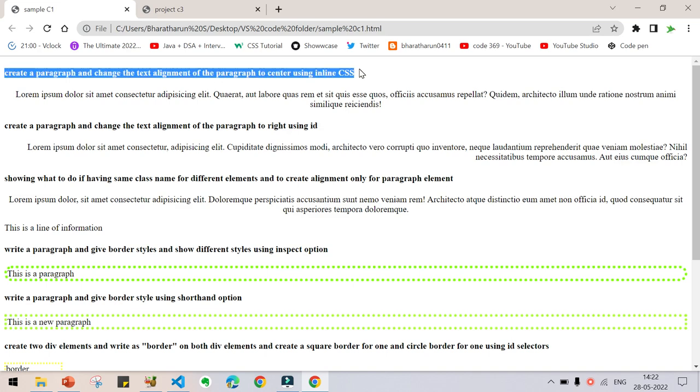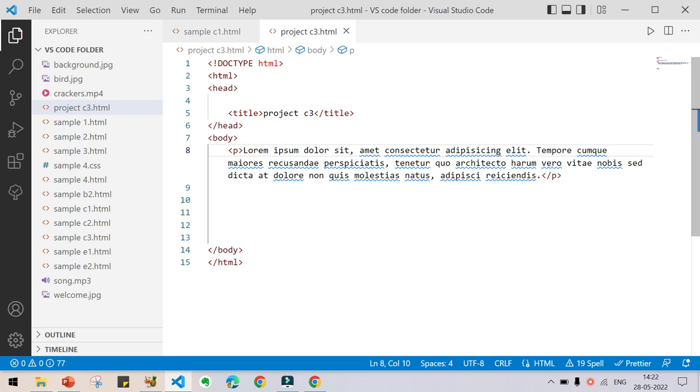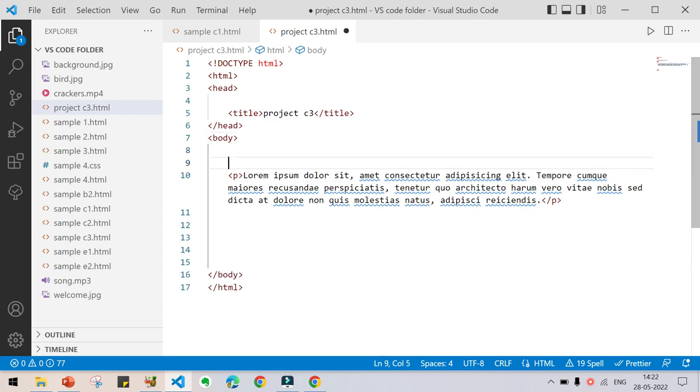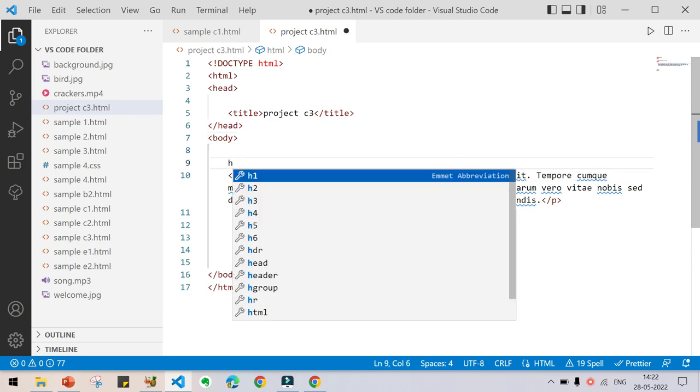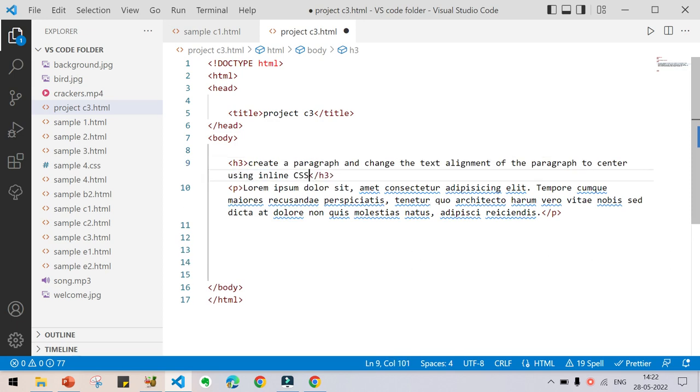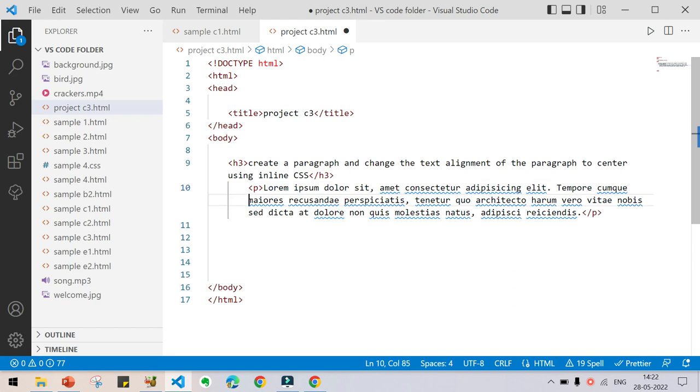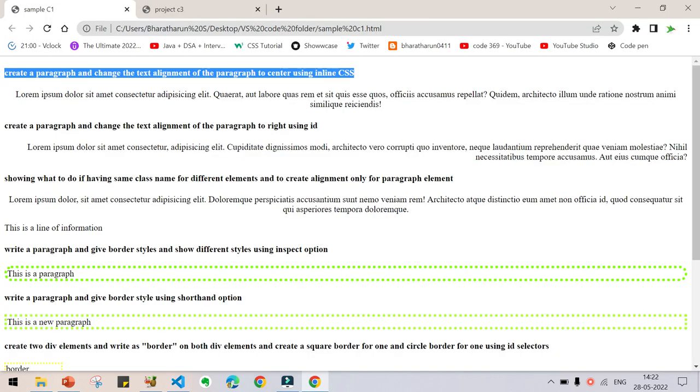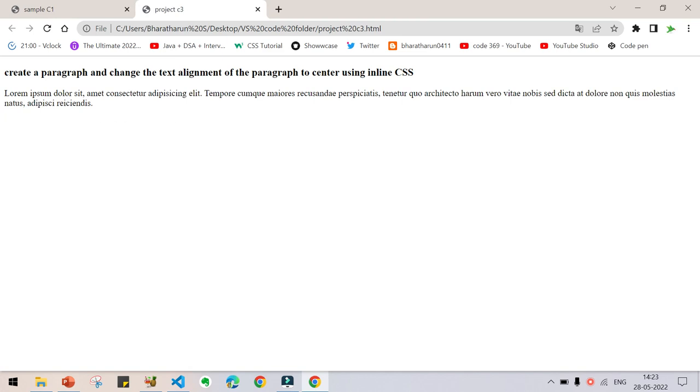Now just copy this heading, go to the code editor and give h3 or anything. h3 is just a heading size. Now press Ctrl V, and I am indenting this just for visibility, to show that this paragraph is a part of this question. Now press Ctrl S, go here and press Ctrl R. Now you can see here.